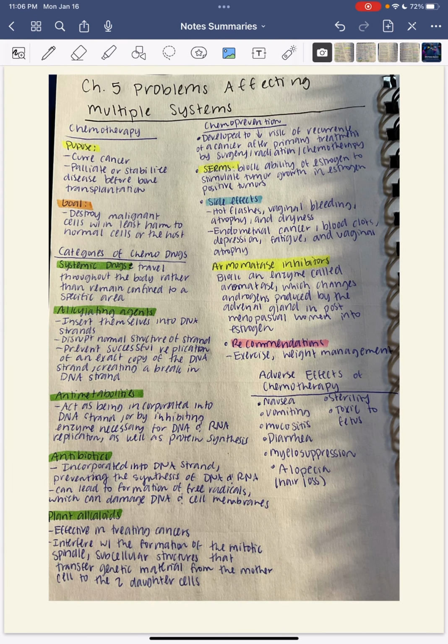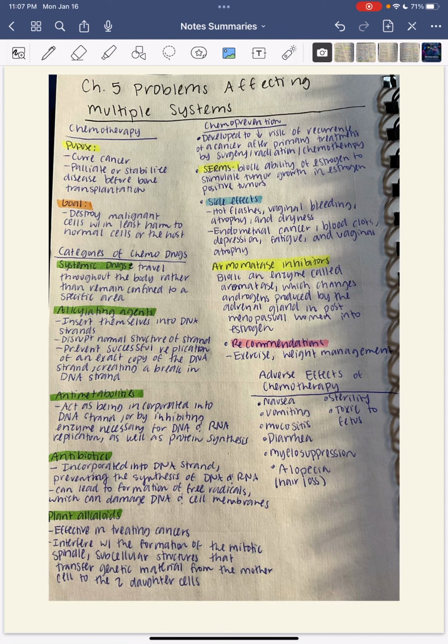So for chemotherapy, the purpose is to cure cancer, palliate or stabilize disease before bone transplantation, and the goal is to destroy malignant cells with the least harm to the normal cells or the host. Categories of chemo drugs include systemic drugs, alkylating agents, antimetabolites, antibiotics, and plant alkaloids. So we know that systemic drugs, they travel through the body rather than remaining confined to a specific area.